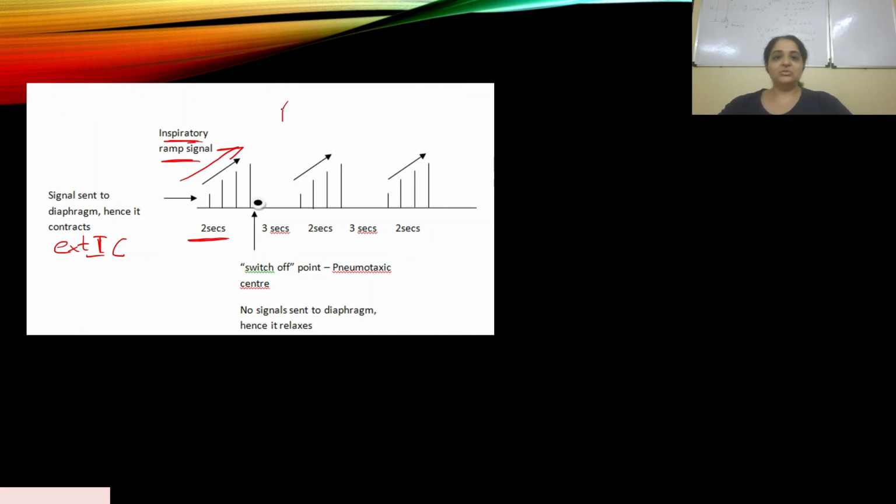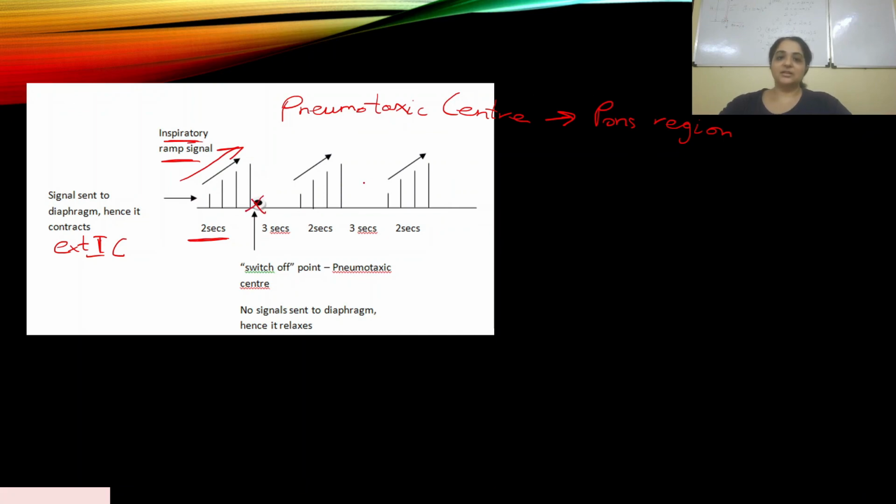Now there is a pneumotaxic center present in the pons region of the brain, which acts like a switch off point. After 2 seconds it will stop. It will tell the inspiratory ramp signal, okay, enough, now you've inhaled enough air, you need to stop. So the pneumotaxic center is activated during that time and it stops the inspiratory ramp signal. Okay, I've had enough.